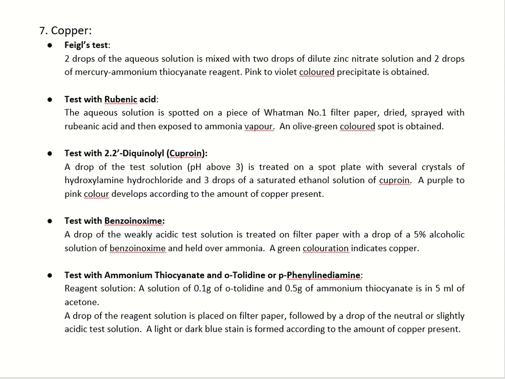With rubeanic acid, the aqueous solution is first spotted on a Whatman filter paper number 1 and then the resultant is dried and sprayed with rubeanic acid and exposed to ammonia vapor. An olive green colored spot is obtained.